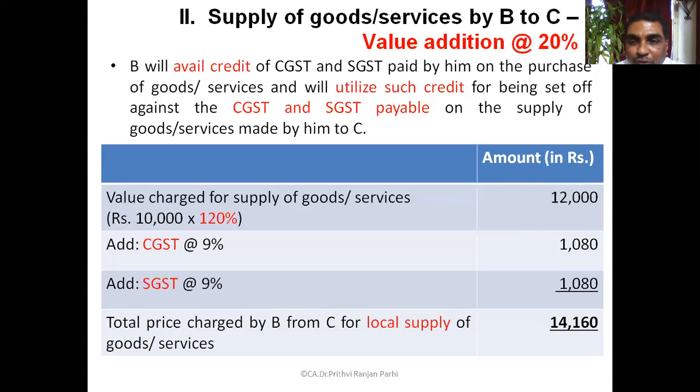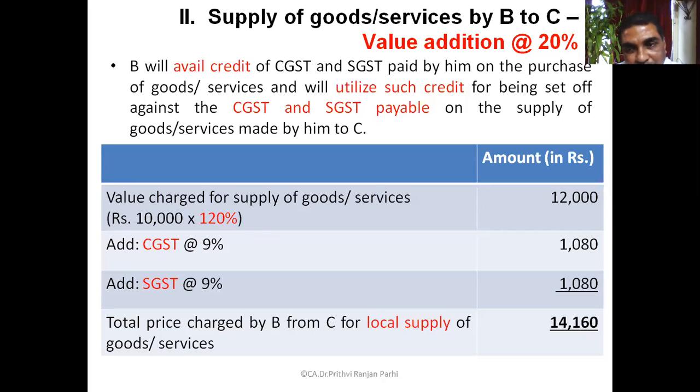On 12,000, how much will be CGST? 9% means 1,080. And SGST? 1,080. What is the total price that will be charged by B from C? 14,160.